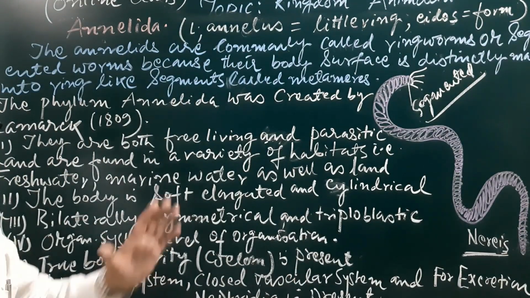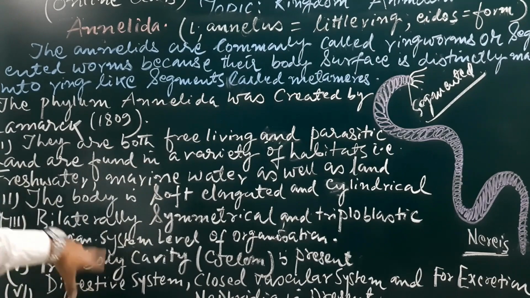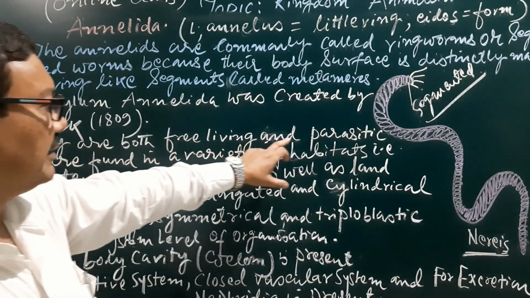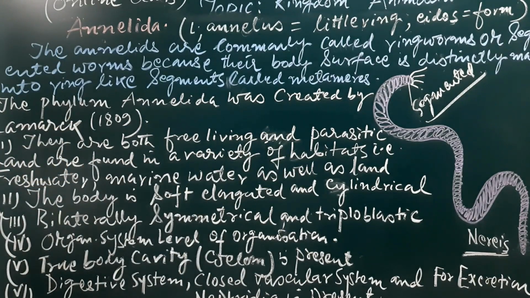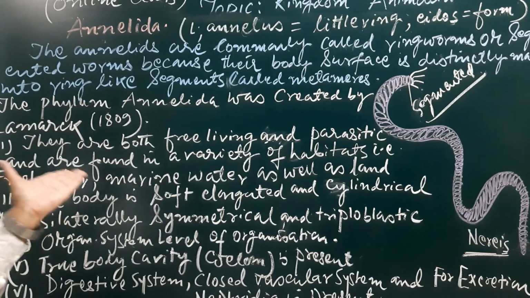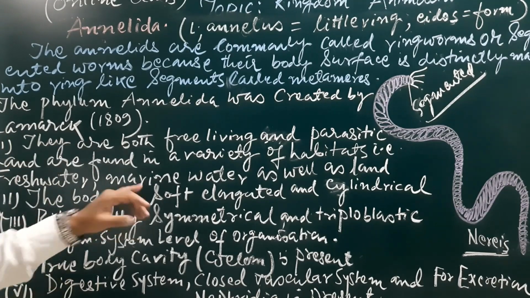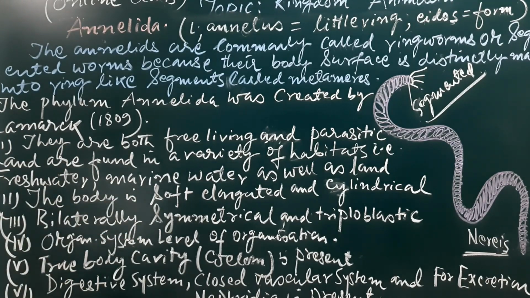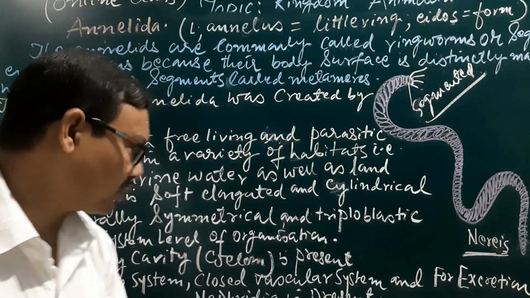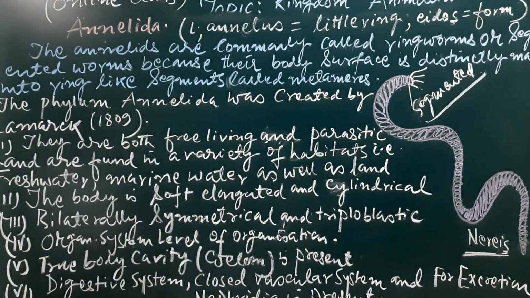The phylum is characterized by the following features. Number 1, they are both free living and parasitic and are found in a variety of habitats, that is freshwater, marine water as well as land. The body is soft, elongated and cylindrical, bilaterally symmetrical and triploblastic. Organ system level of organization. True body cavity, coelom, is present, digestive system, closed vascular system, and for excretion, excretory organ nephridia is present.